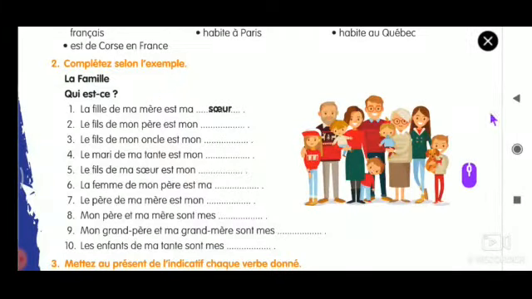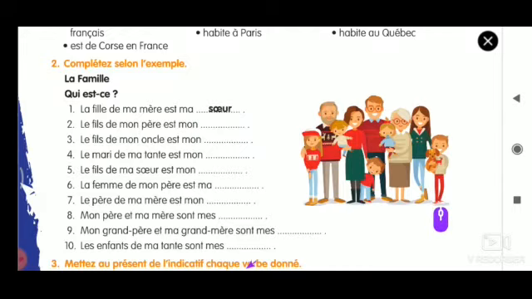Okay, hope you remember this exercise number 2, compléter selon l'exemple. Last week I gave you these exercises and homework. This week I'll just recall what it is and give you the solutions. You might have answered something, so take down the right solutions from now and deal with this exercise, because today's online test will be based on it.